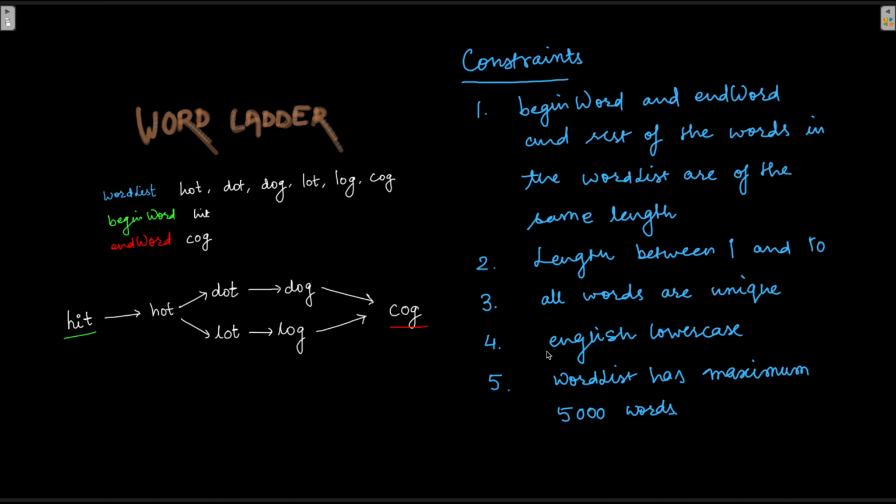Another thing is that we are going to have only English lowercase letters. As you can see here, H, I, T, H, O, T, D, O, T, all of them are lowercase. And then the word list has a maximum of 5,000 words.